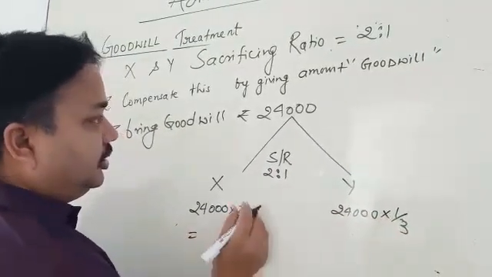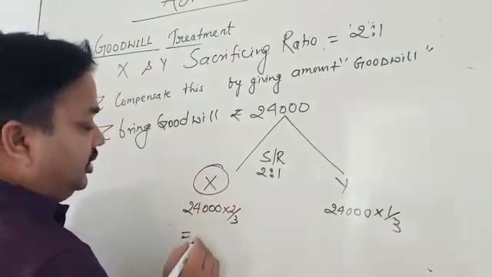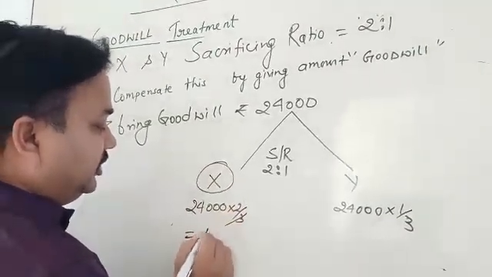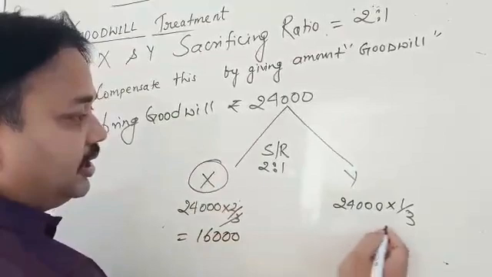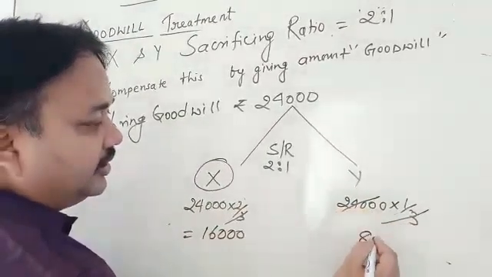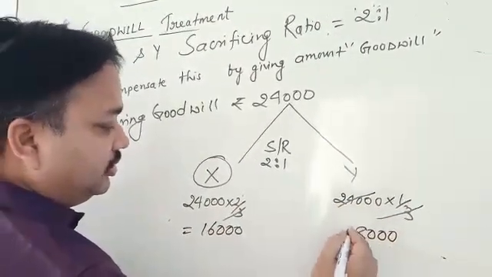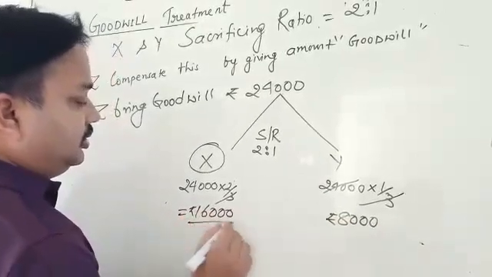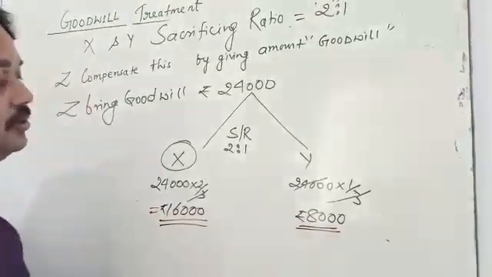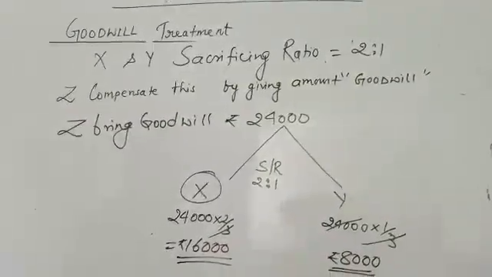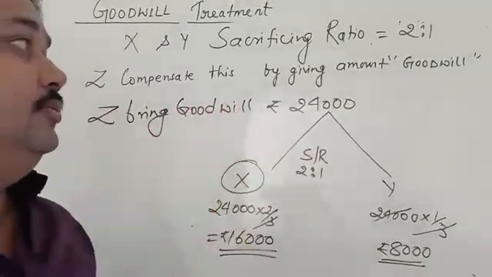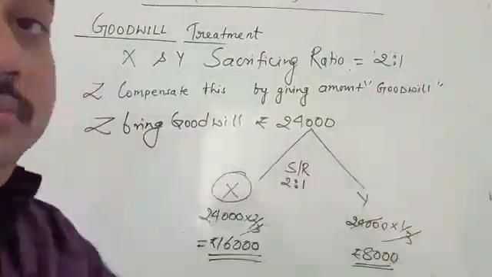It means X takes 16,000 rupees and Y takes 8,000 rupees. Do you understand? This is the compensation amount brought by Z, that is called goodwill.